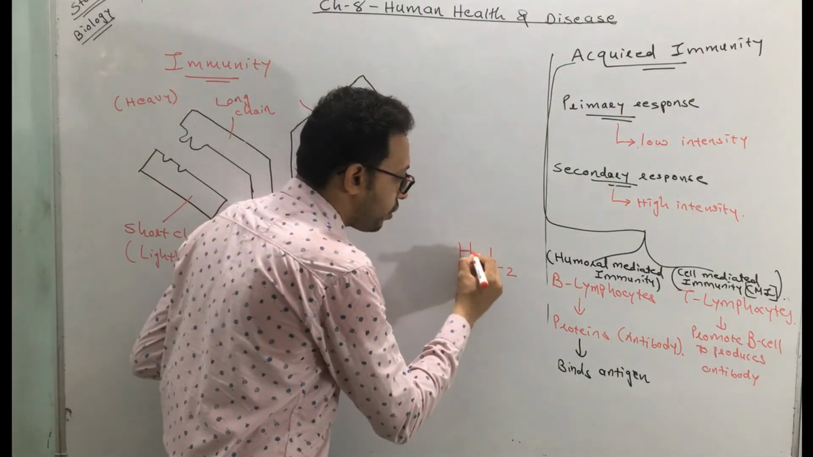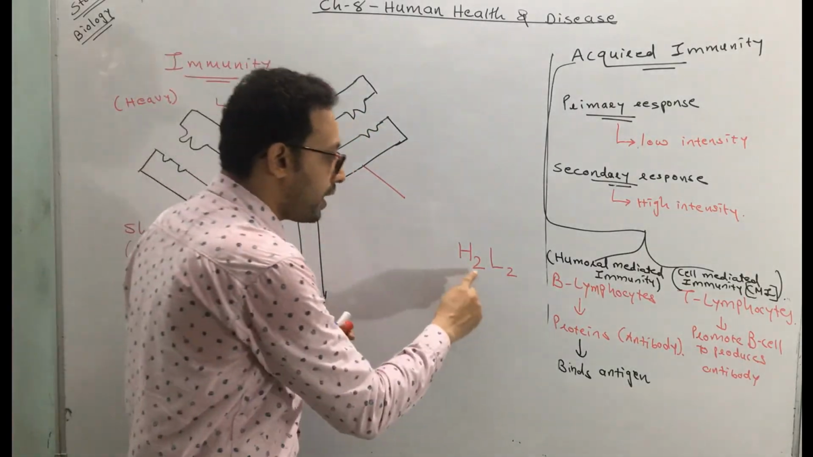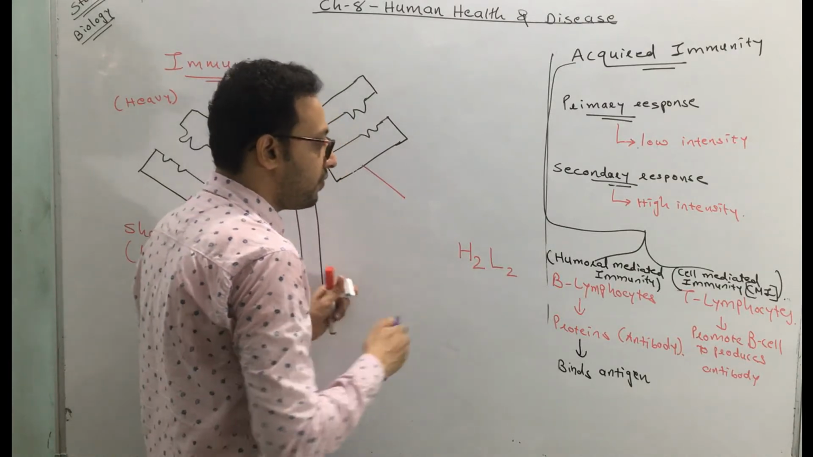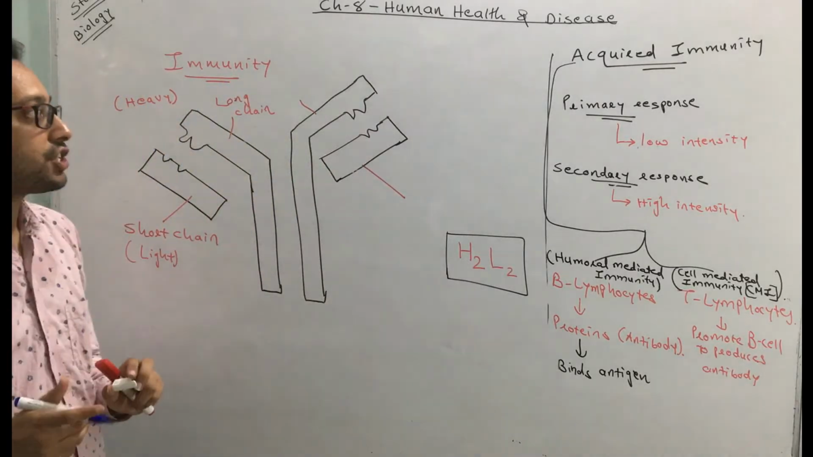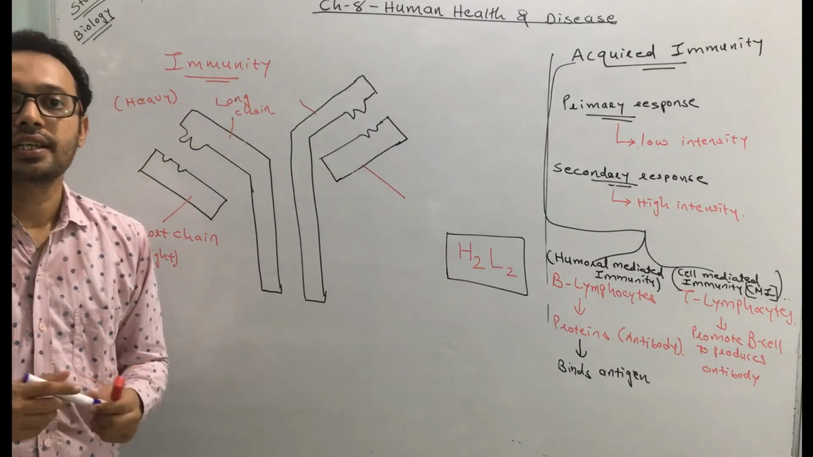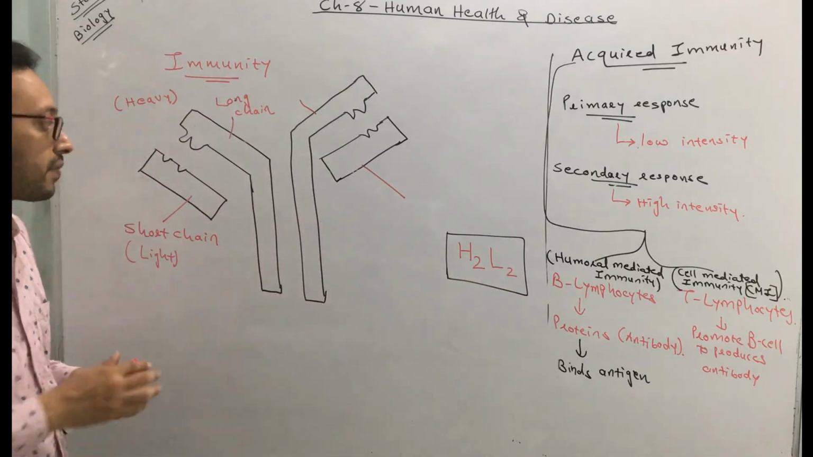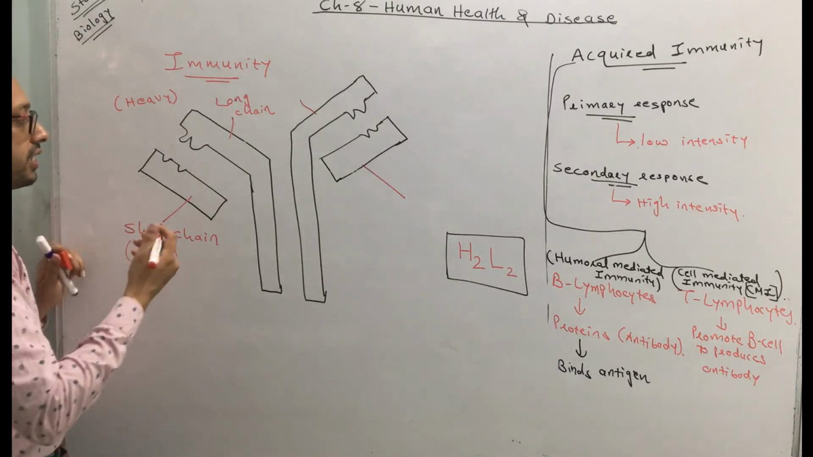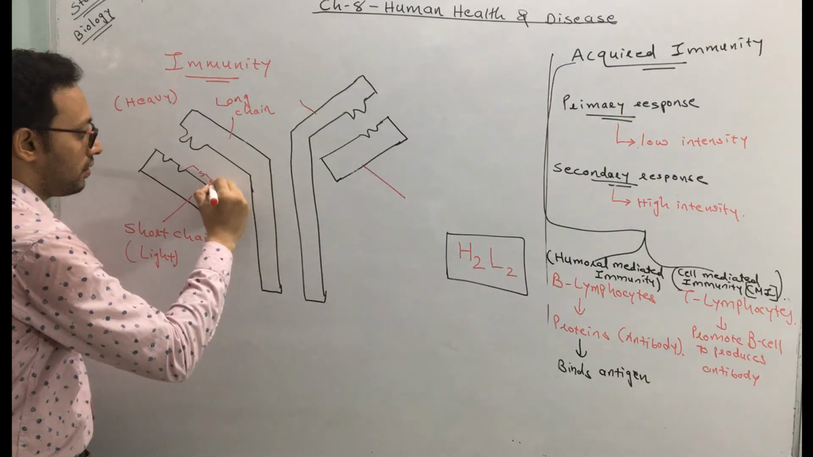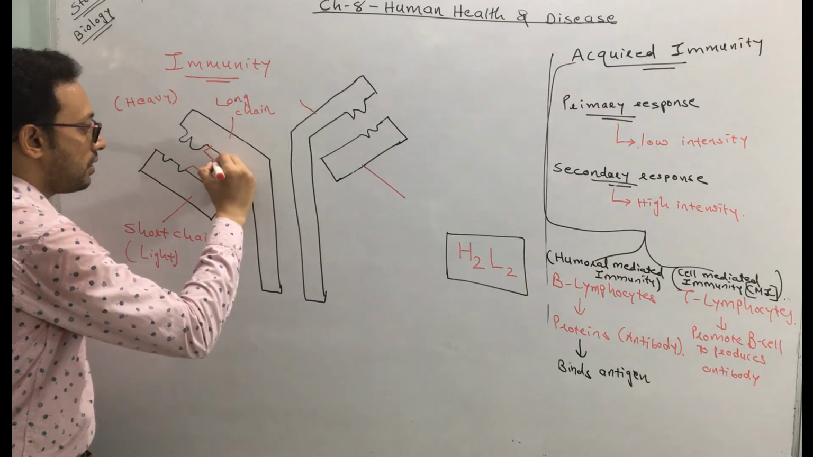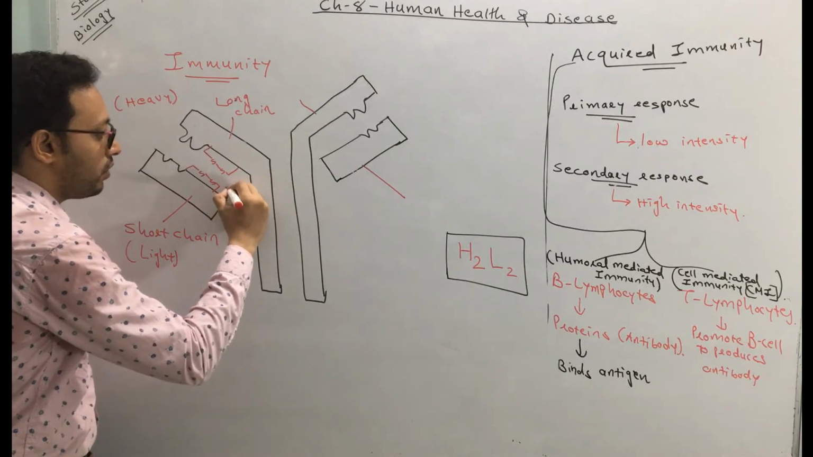And how many heavy or long chains are present? 2. So 2 heavy chains and 2 light chains, total 4 chains are present. So the structure of this antibody can also be called H2L2. What is it called? H2L2. 2 heavy chains, 2 light chains. This heavy chain and light chain are connected by a bond. Which bond is present? The bond which is present is called the disulfide bond.